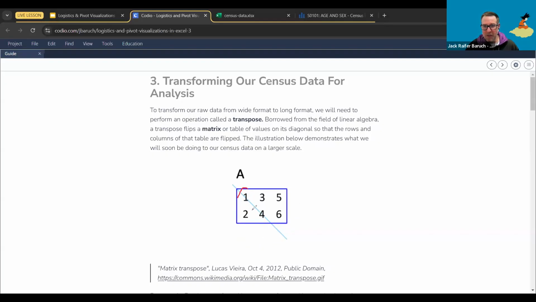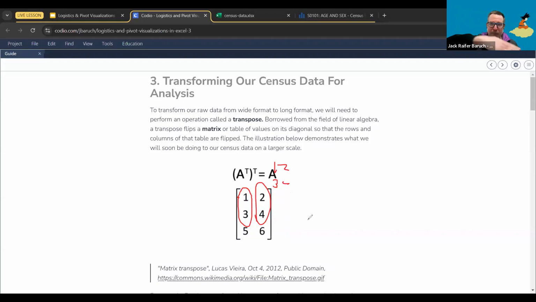So again, what we want to do is this 1, 2 is going to become a row 1, 2. This 3, 4 becomes a row 3, 4. And this 5, 6 becomes a row 5, 6. So again, it's not putting it on the side, and that's very important to understand. We're not just flipping it on the side. We're actually just transforming rows and columns.